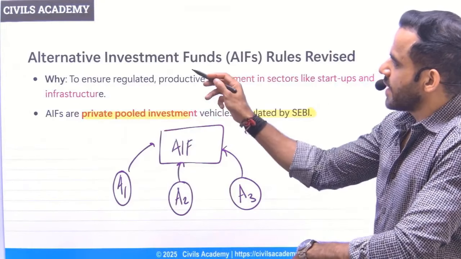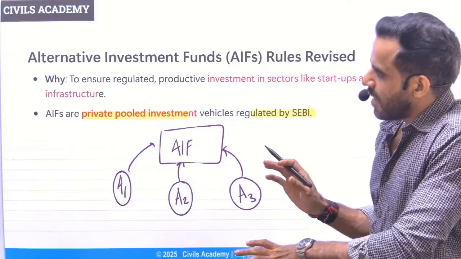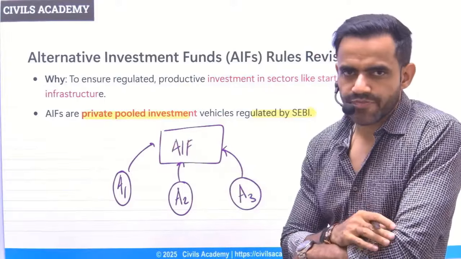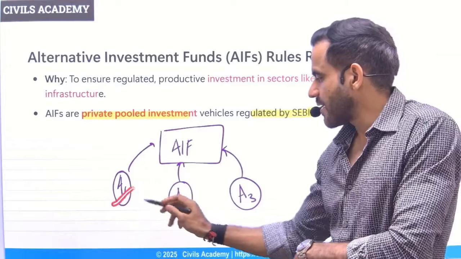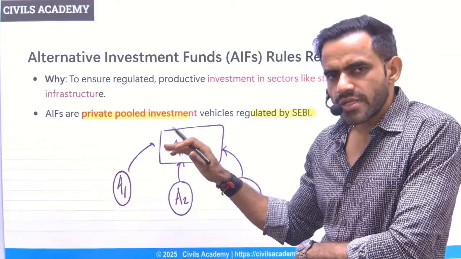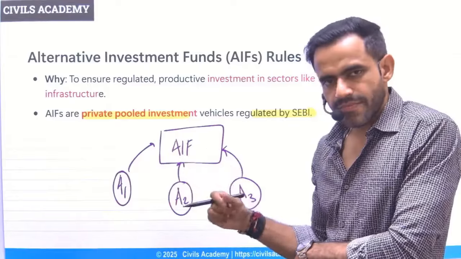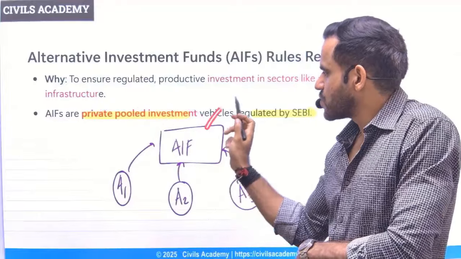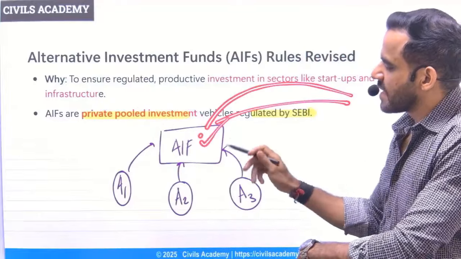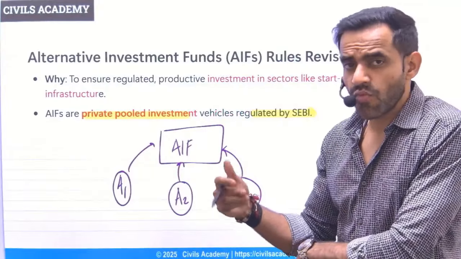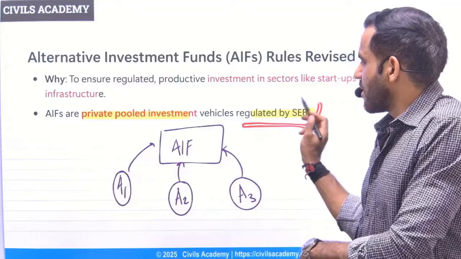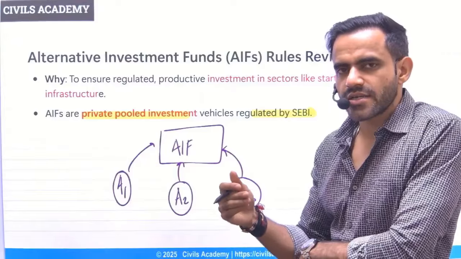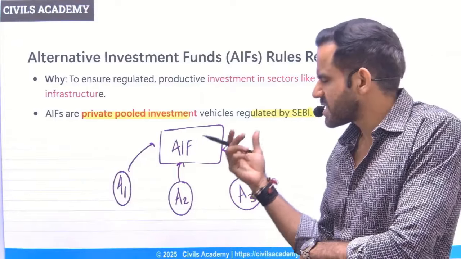Next is related to alternate investment fund. Understand, an alternate investment fund in a very simple sense is a privately pooled investment. What does that mean? Let's say there are three people, A1, A2, A3, and so on. These people have money, so they have formed a fund, AIF. Now this fund can be used to, let's say, purchase property. This fund can be used to purchase any other asset. This is basically referred to as AIF in an oversimplified sense, and it is regulated by SEBI. This year in the UPSC prelims exam, there was a question on who is going to regulate. So basically, it is SEBI.